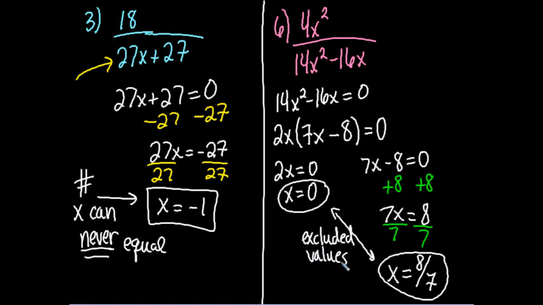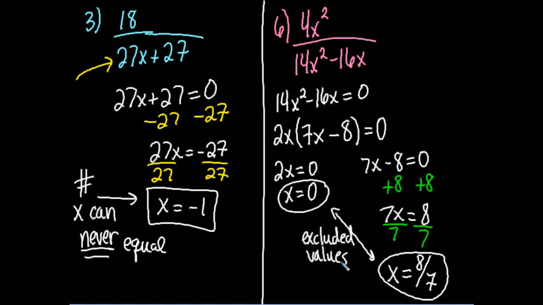Now you'll notice you got 2 answers. You have an x squared. X squared gives you the possibility of 2 x's. So in this particular problem, x cannot equal 0 ever, and x can never be 8/7. X can be anything else in the whole wide world except for those 2 numbers. Because if I plug either of those into the denominator, I would get 0.